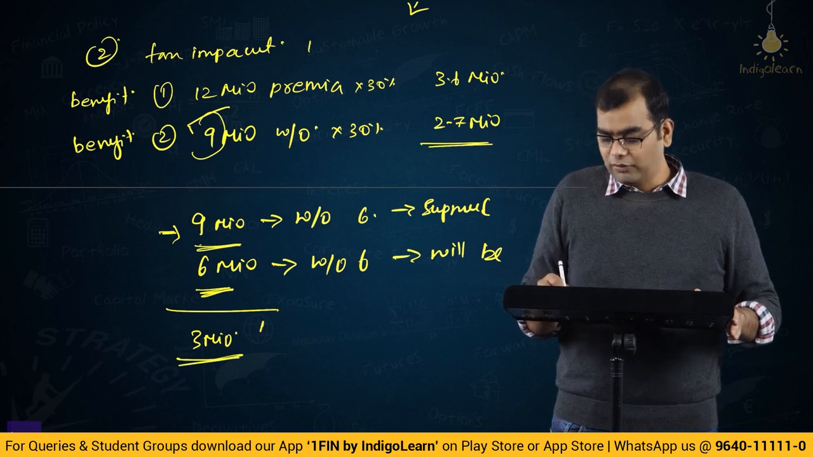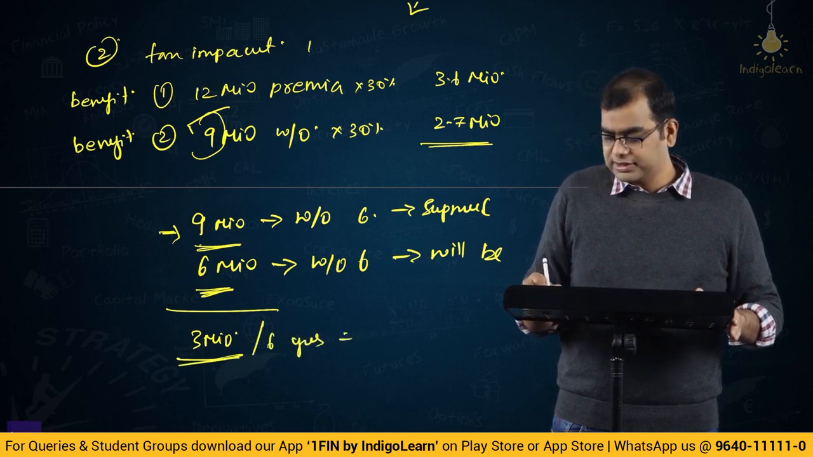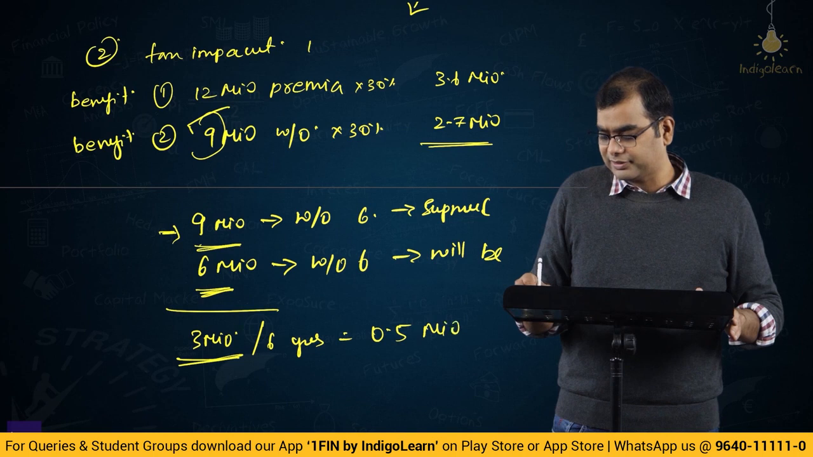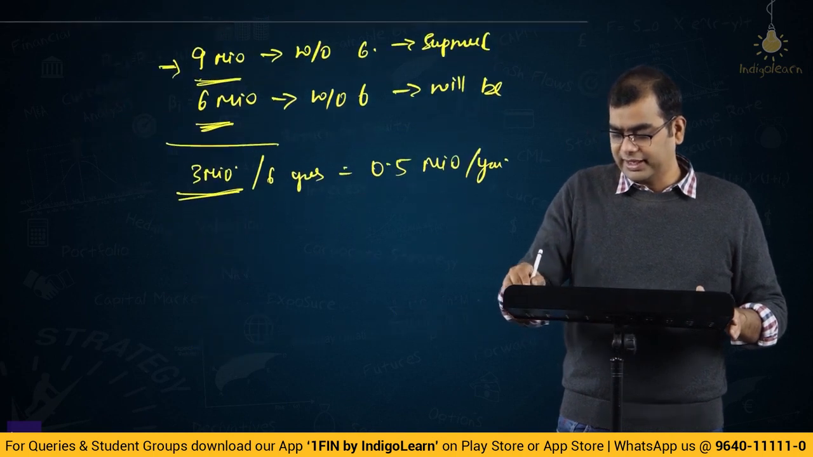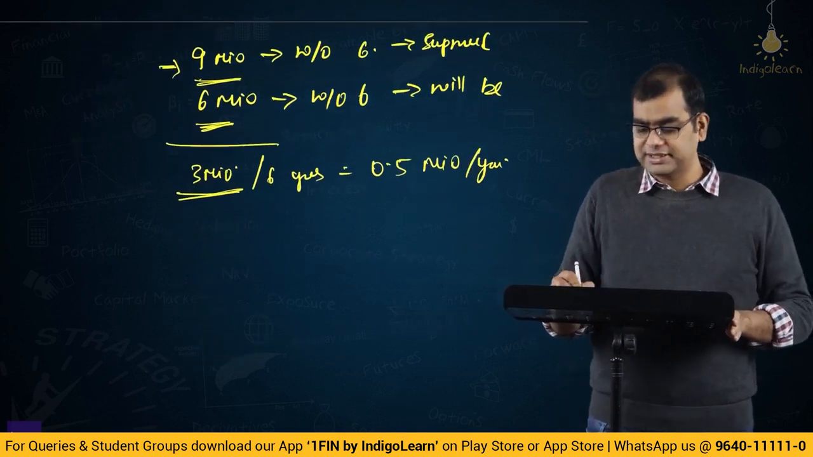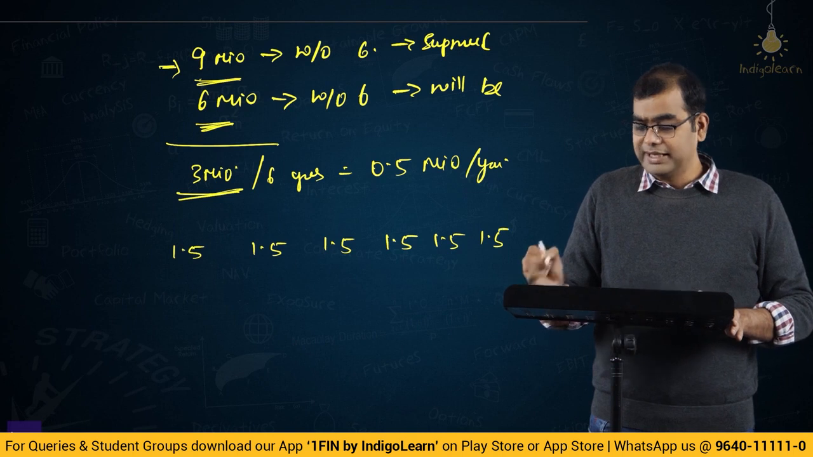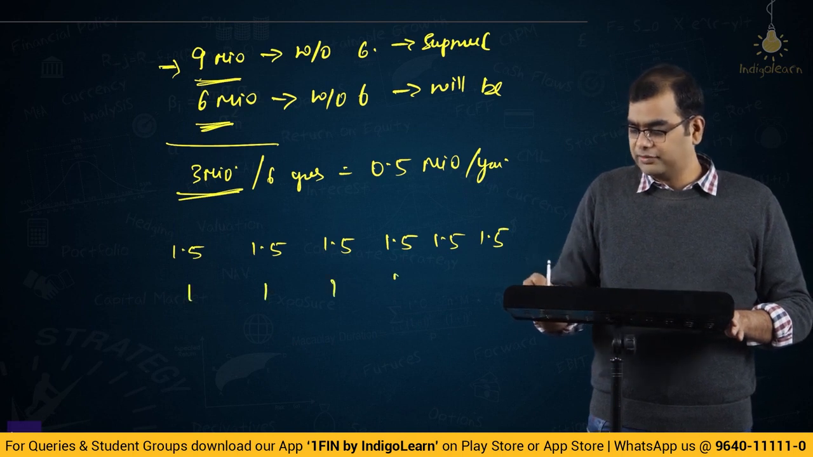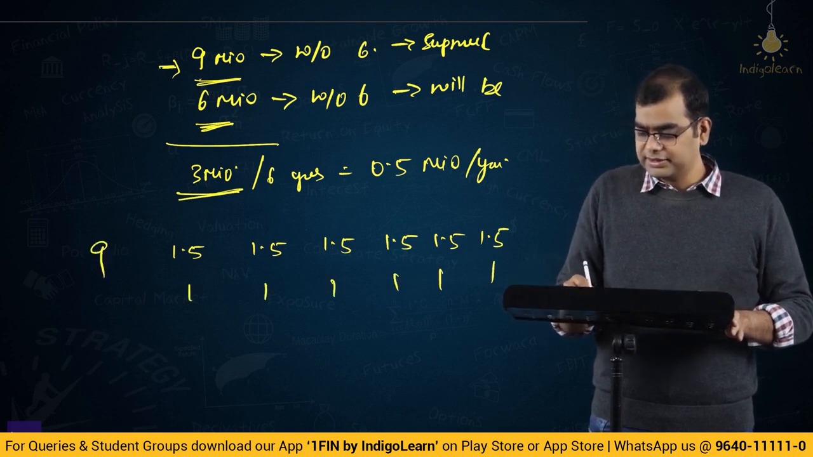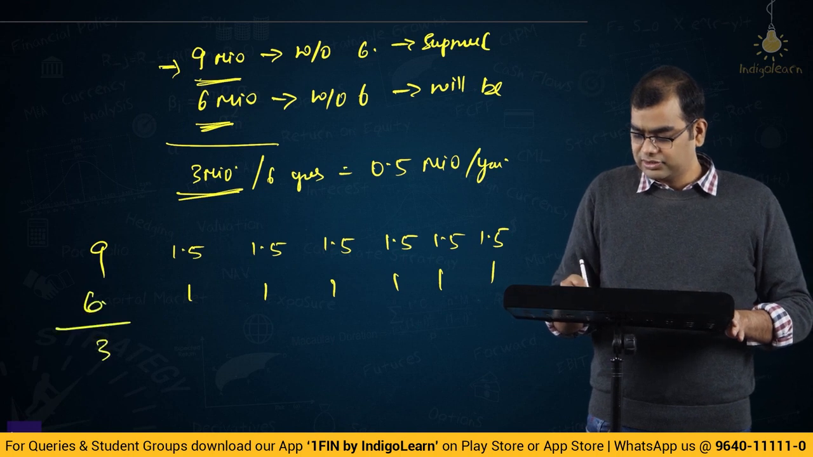right, this 3 million over 6 years, that is 0.5 million per year. I will again write this to you. 9 million over 6 years is what? 1.5, 1.5, 1.5, 1.5, 1.5. Instead, you are getting 1, 1, 1, 1, 1. This is 9, this is 6, right. So, the difference is 3.